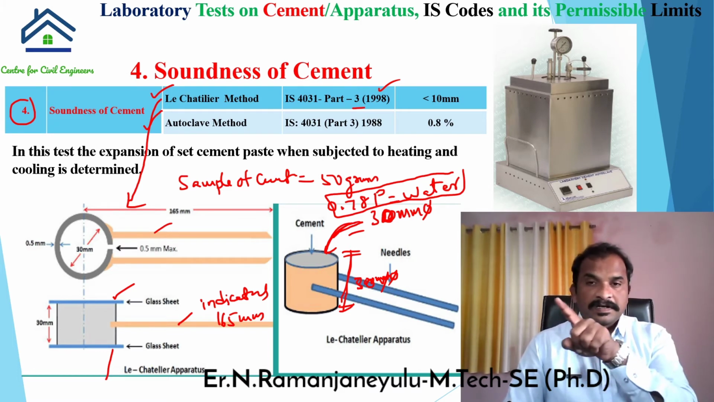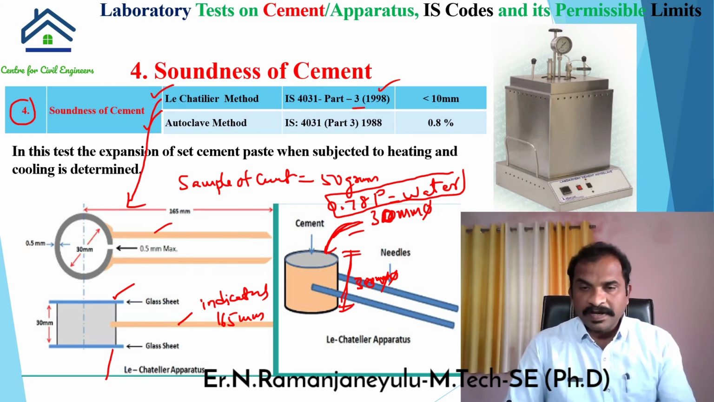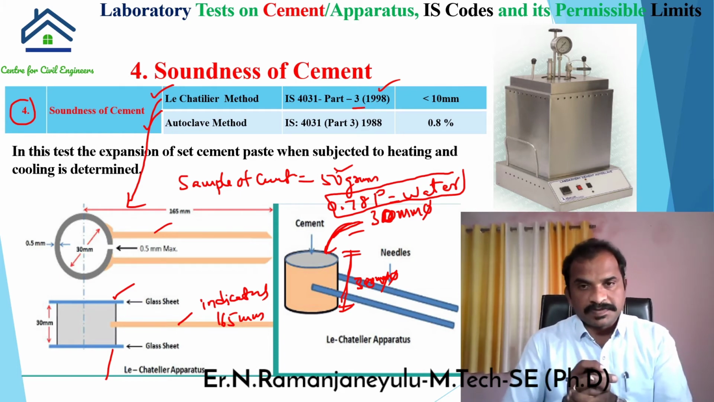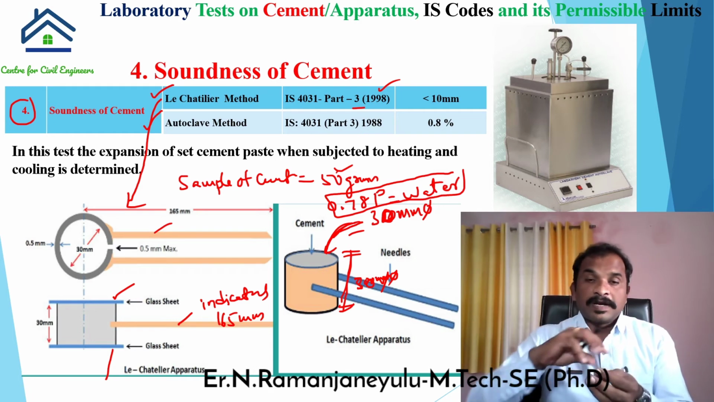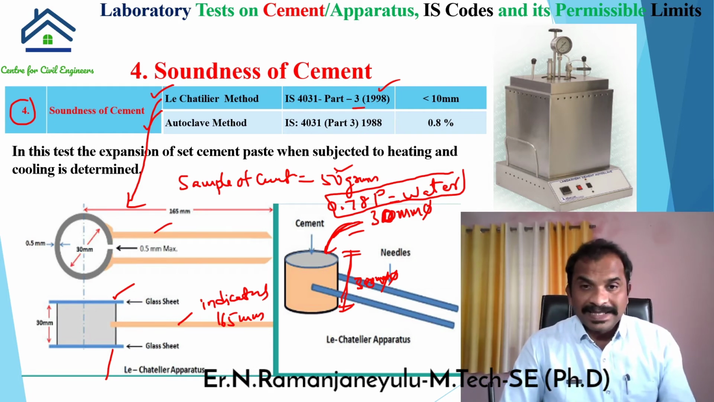33% of 33% into 0.75 into volume of cement 50. Whatever we are going to get, that much of water we have to take and add to the 50 grams of cement, and then we can make a paste and fill this mold.